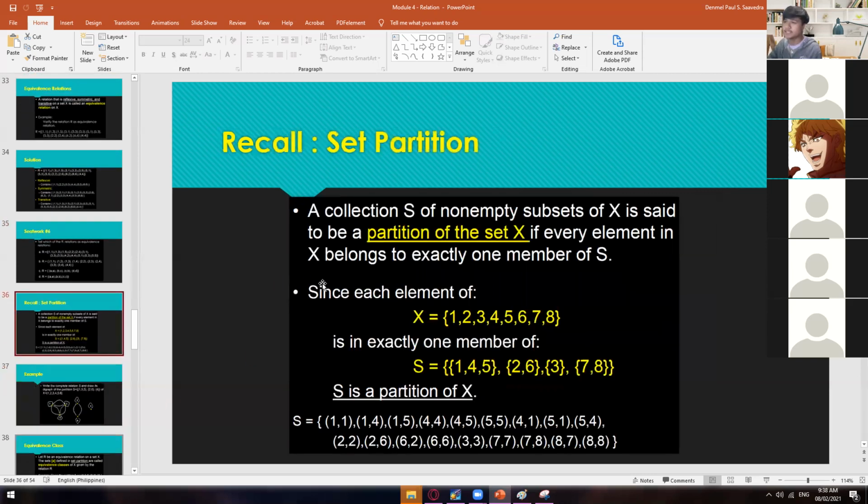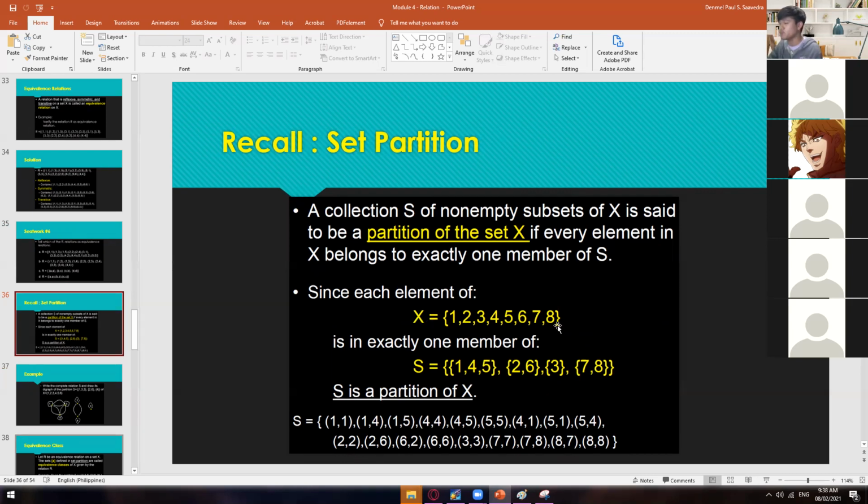And then recall set partition. A collection S of non-empty subsets of X is said to be a partition of the set X if every element in X belongs to exactly one member of S. As you can see right here, we have an X having the elements 1, 2, 3, 4, 5, 6, 7, 8.